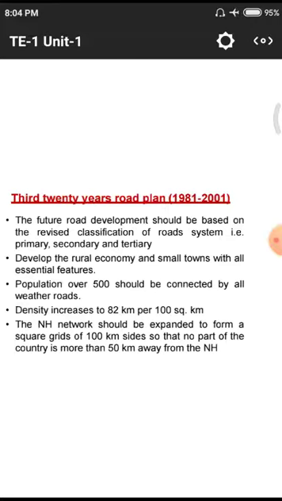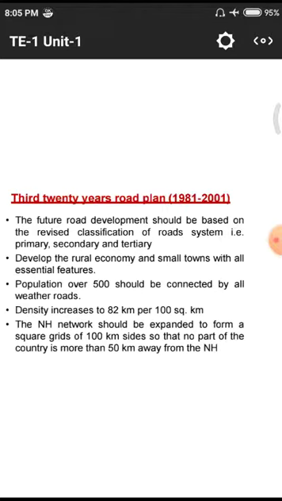Transporting goods and crops to the outfields, industries, other states and the central level becomes very easy, so that they earn as much as possible because of this transportation system. This is the major advantage of the third 20-year plan.